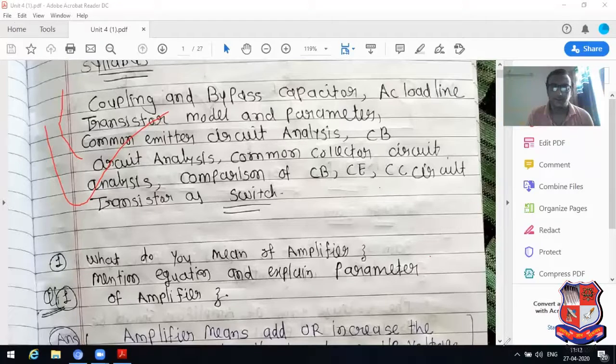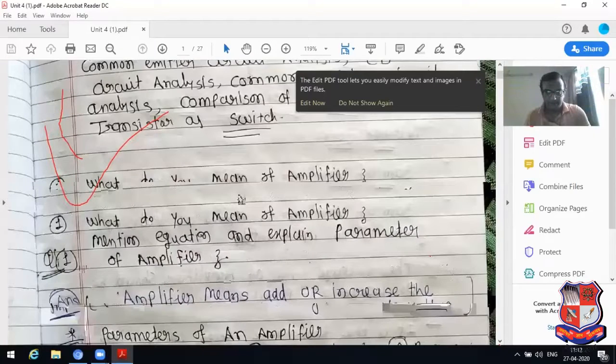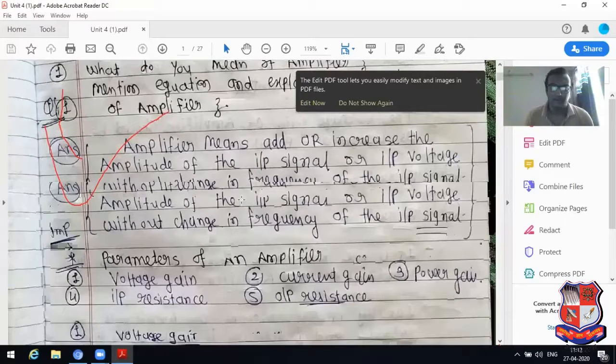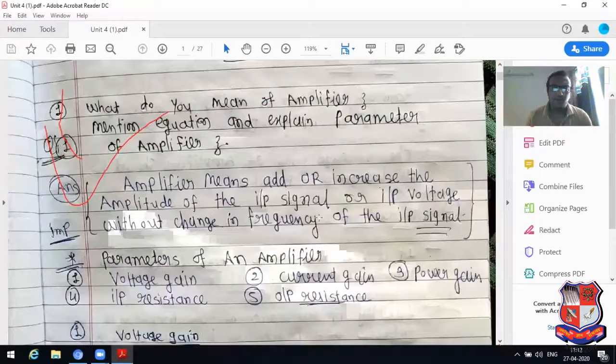What is the first topic? What do you mean by amplifier? Mention the equation and explain the parameter of amplifier. Amplifier means what? What is the simple meaning of amplifier?